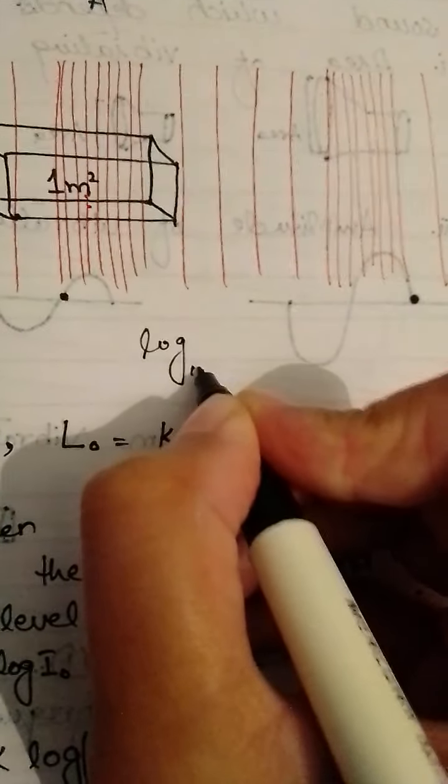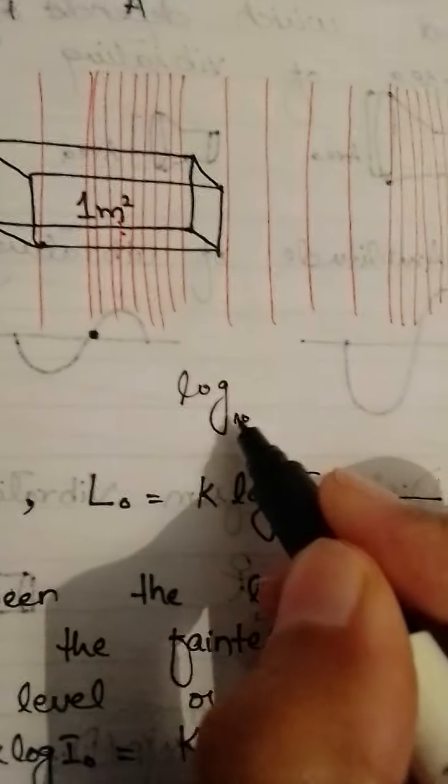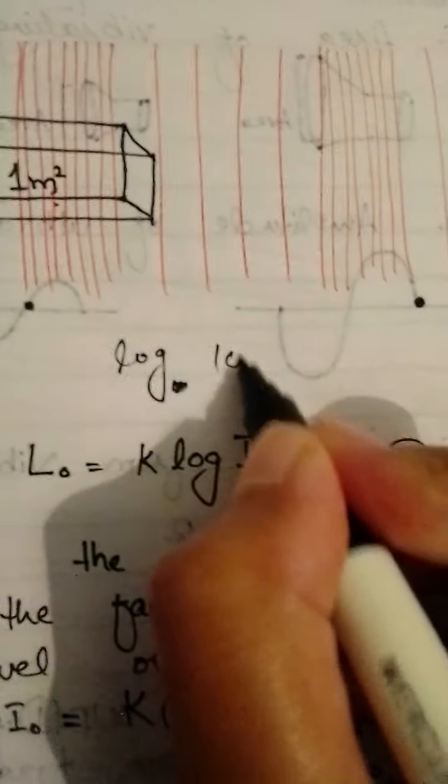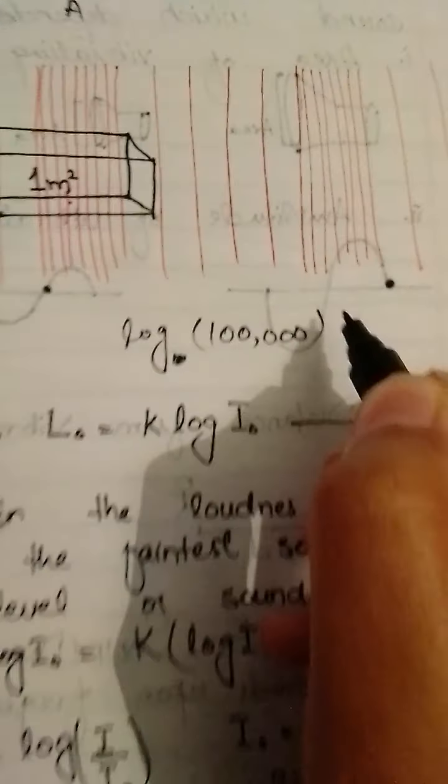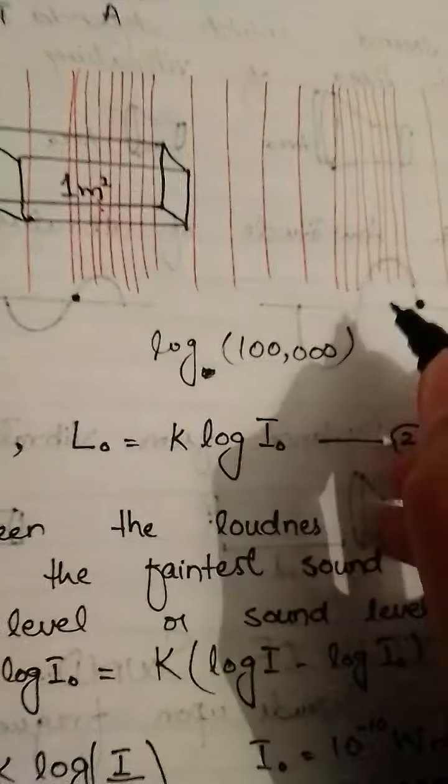Suppose we have log of 1,0,0,0,0 here. You will also see this example in the video I'm going to give you.